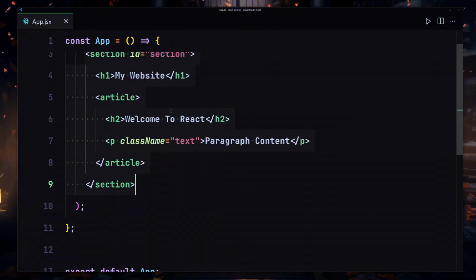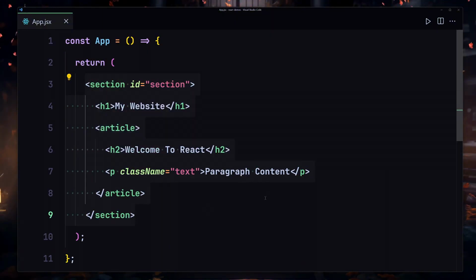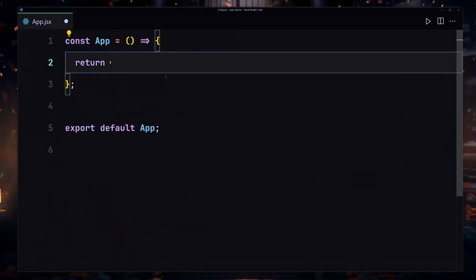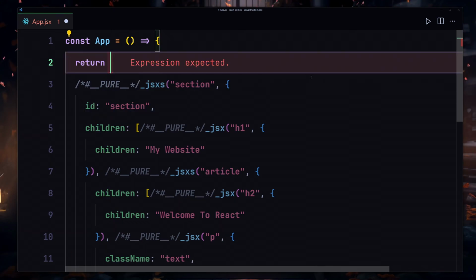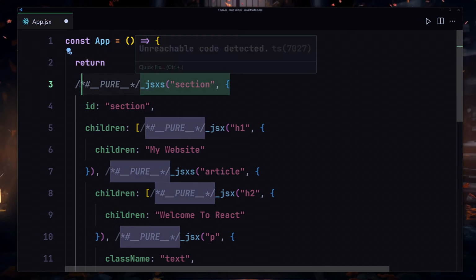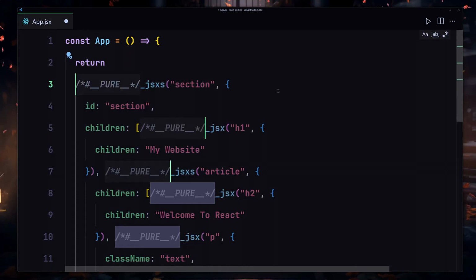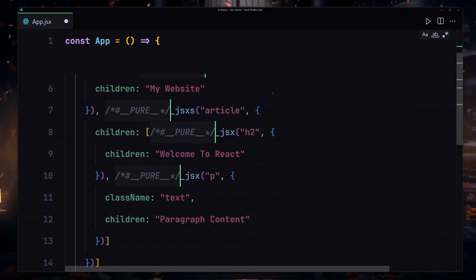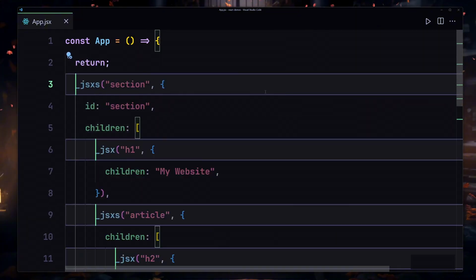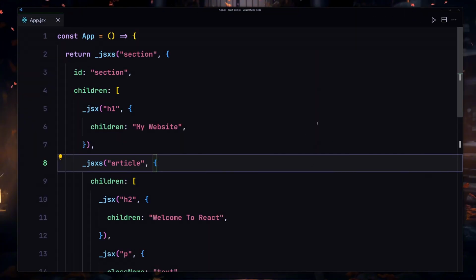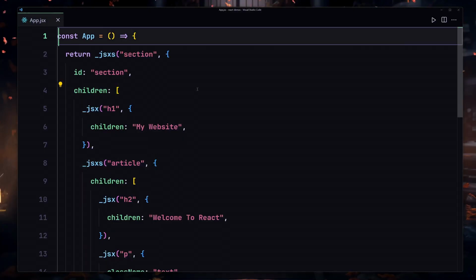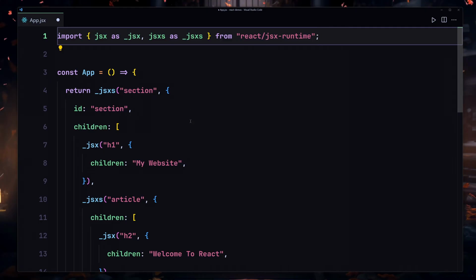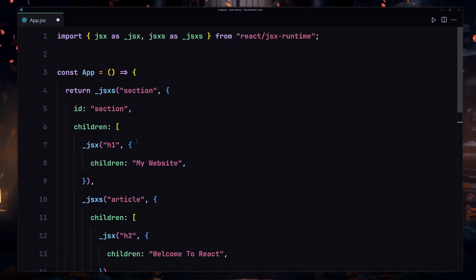If I copy that, and instead of providing this section and article and stuff like that, I'm going to just remove them from here. I'll provide my return statement, and now I'm going to place this content right here. I'm going to also remove this stuff. Let's remove them. I'm going to also select this comment and hit Control D or Command D, and I'm going to remove that from here. If I save my file, now I'm going to zoom out a bit, and first of all I'm going to also copy this line of code, and I'm going to put that at the top. You don't have to worry about this code. We are not going to be writing our code like this.